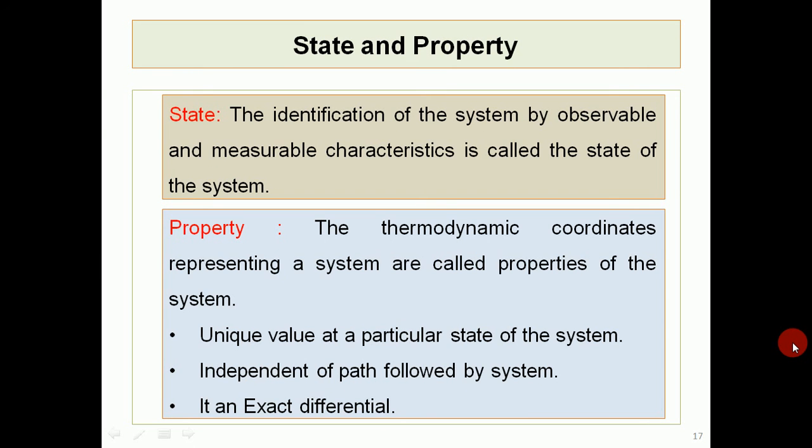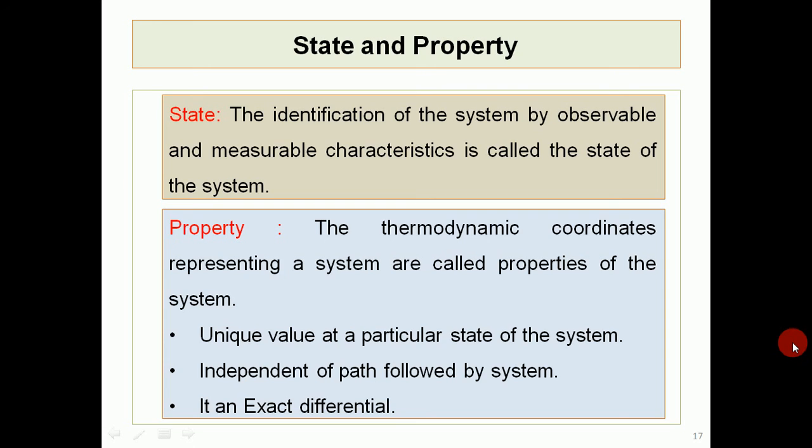State and property. What is state of a system? State is simply the condition of the system, and this condition is indicated by some observable and measurable characteristics. These characteristics can be the pressure, volume, temperature, likewise. So these combinedly will define the state of the system.